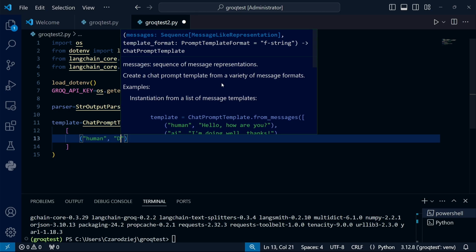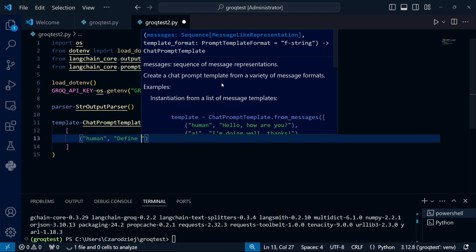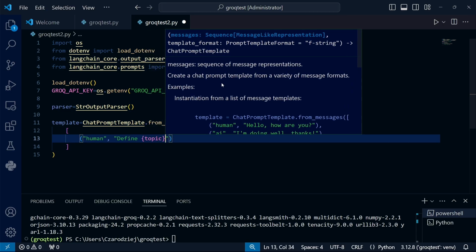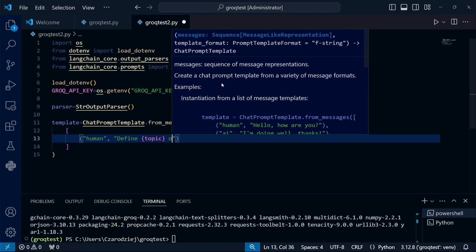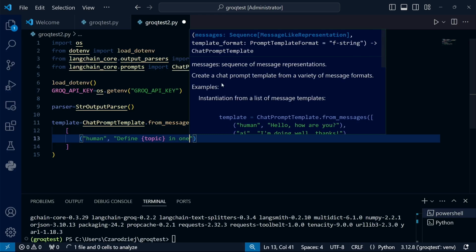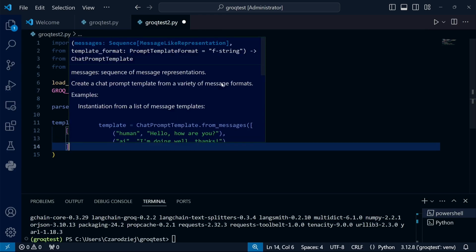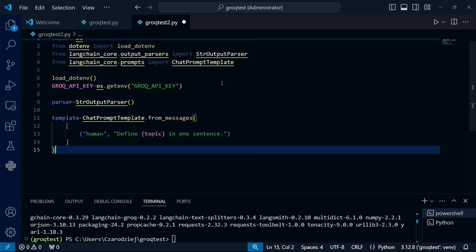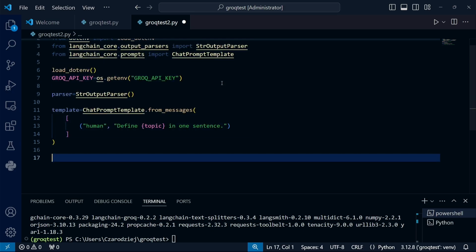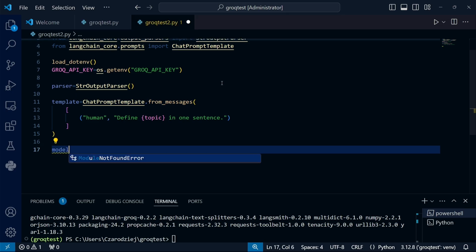Creating a template is very similar to creating messages, with the difference being that we can use variables inside curly brackets. It's these variables that make templates versatile and allow us to use them to make our work easier. In such a simple example, it might not seem very necessary, but it becomes highly appreciated as the complexity of the program increases. We already have an output parser and a template.